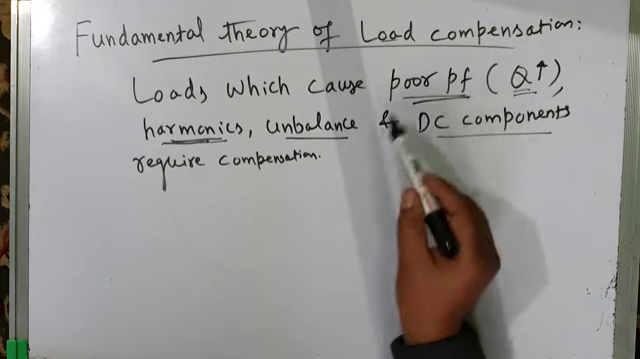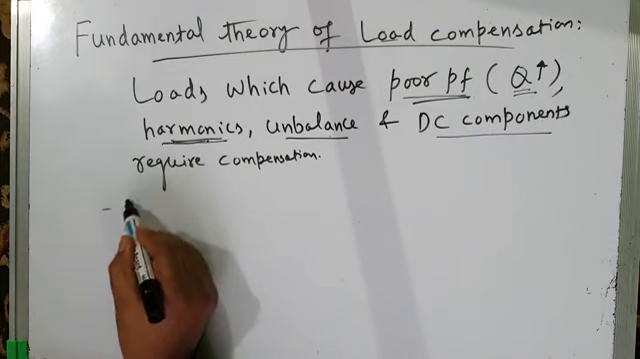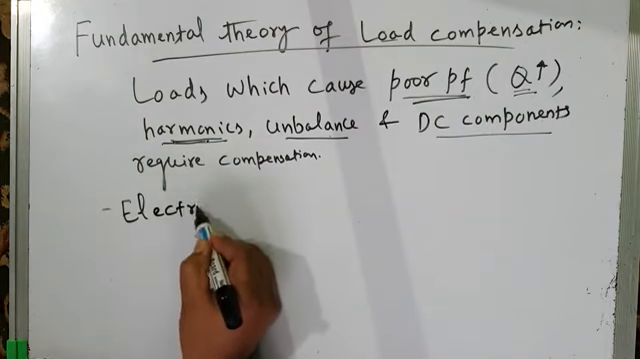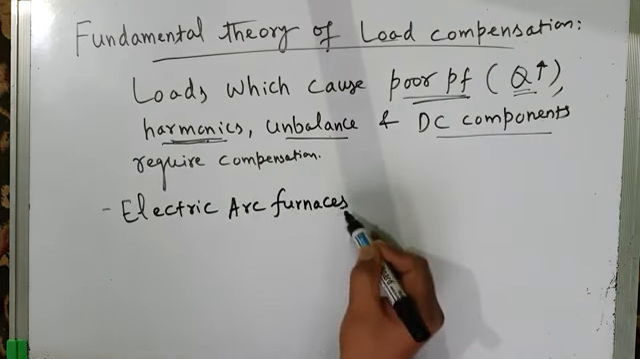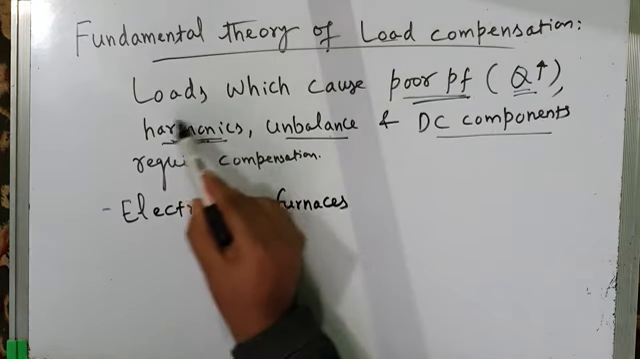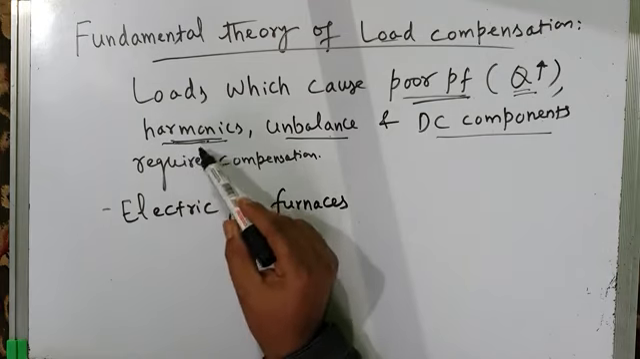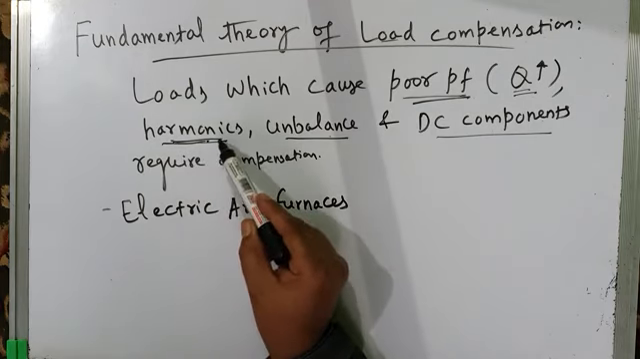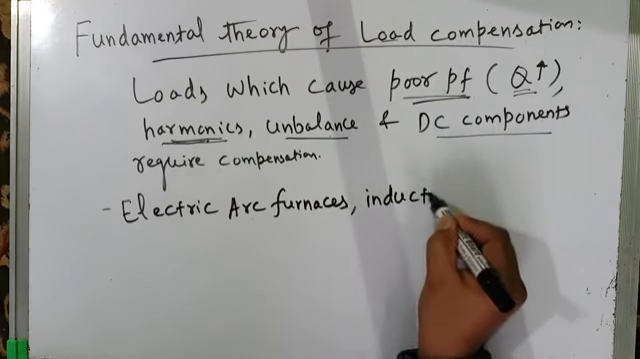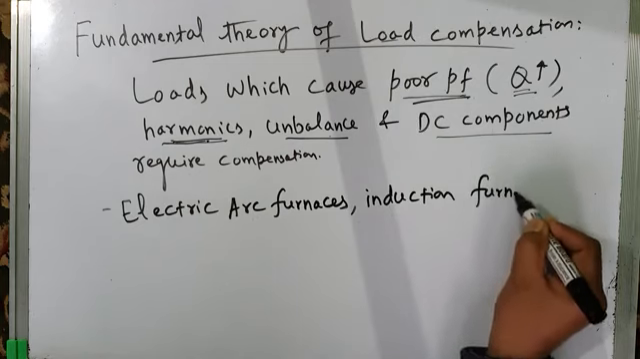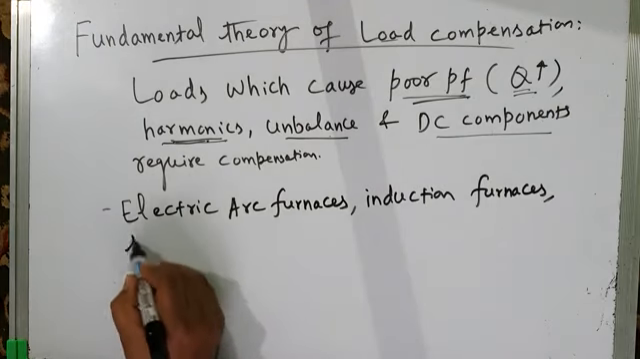What type of loads cause poor power factor, harmonics, unbalance, and DC components? Let me give you examples. Electric arc furnaces. Electric arc furnaces cause tremendous harmonics in the system because they inject large harmonics into the system, and they also result in poor power factor. Induction furnaces. Induction furnaces are also responsible for harmonic injection in the currents and hence voltages.